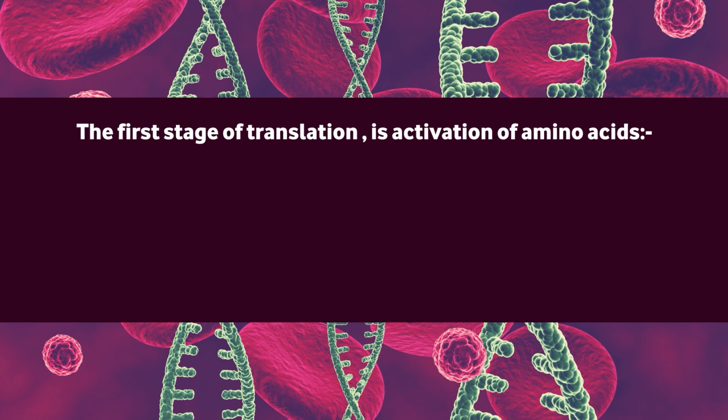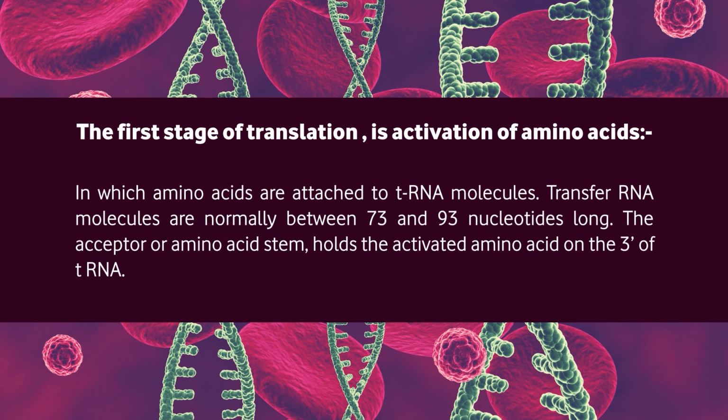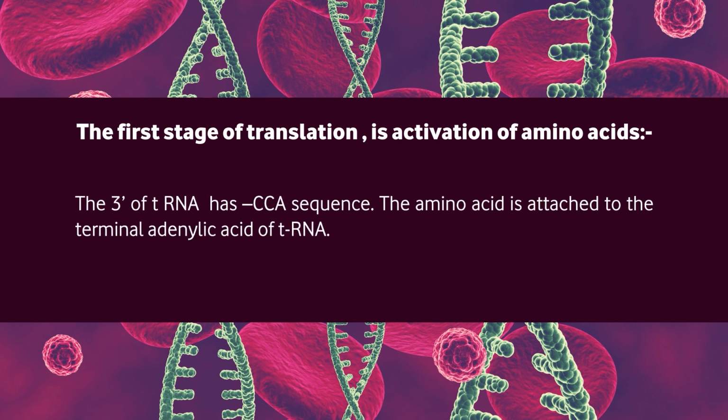The first stage of translation is activation of amino acids, in which amino acids are attached to transfer RNA molecules. Transfer RNA molecules are normally between 73 and 93 nucleotides long. The acceptor or amino acid stem holds the activated amino acid on the 3' end of transfer RNA. The 3' end of transfer RNA has a cytosine-cytosine-adenine sequence. The amino acid is attached to the terminal adenylic acid of transfer RNA.